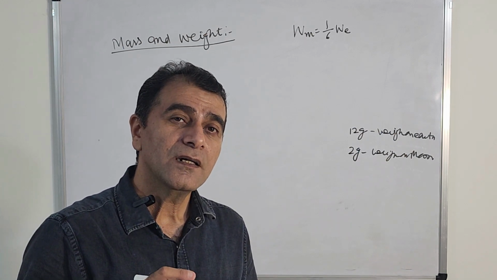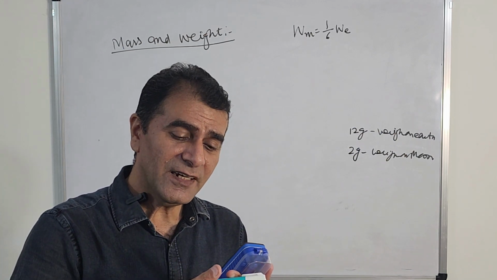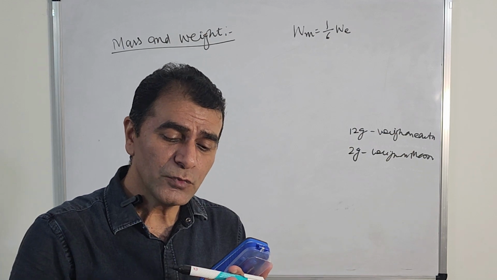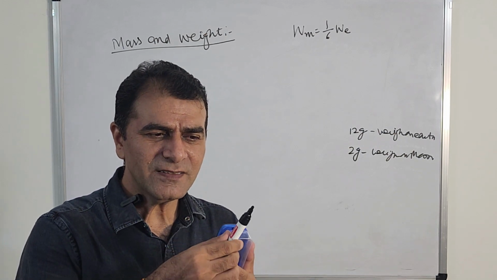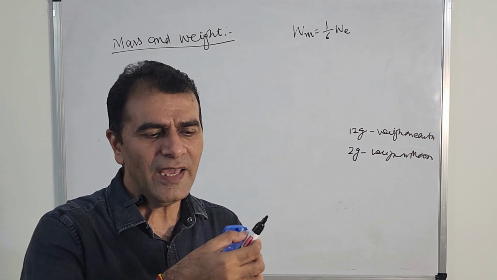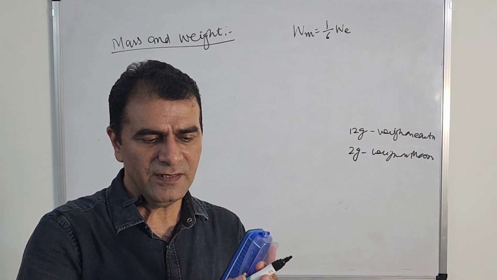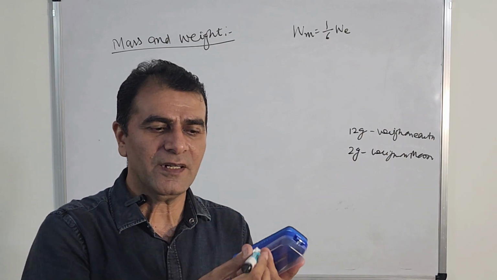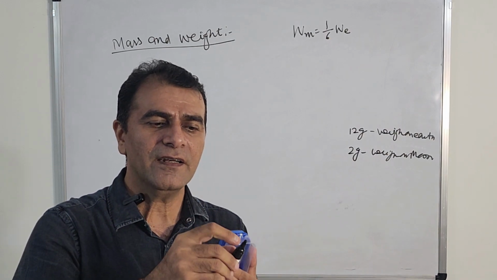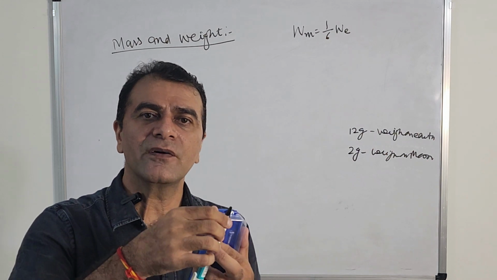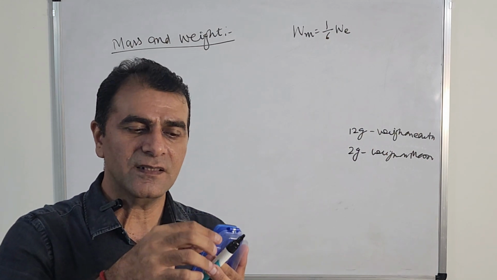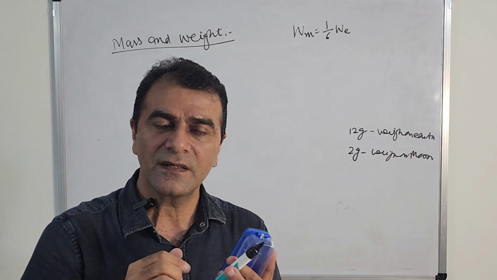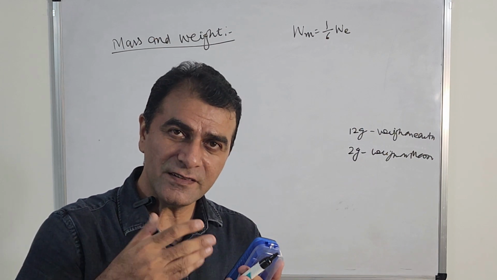But do you think that when you went to moon, the plastic, ink, or anything which is contained in the pen, the quantity of matter, changes?